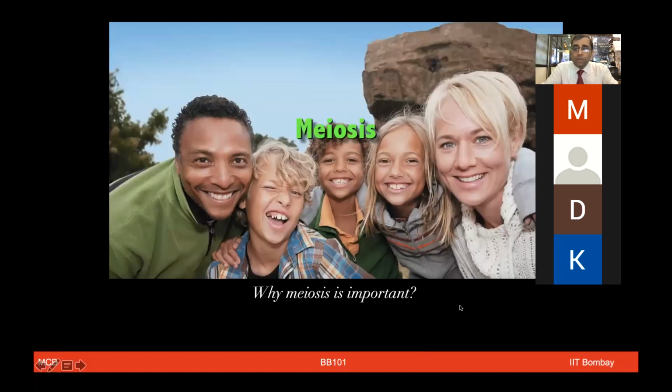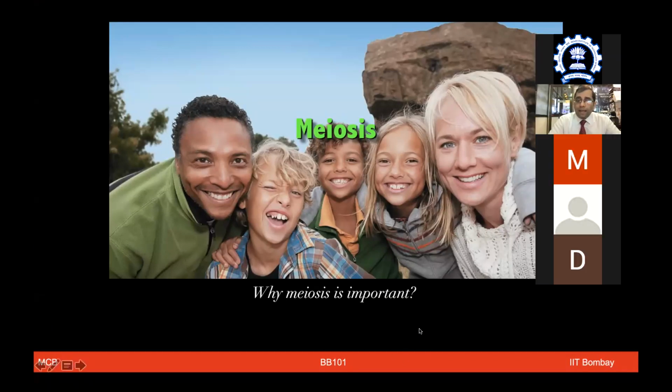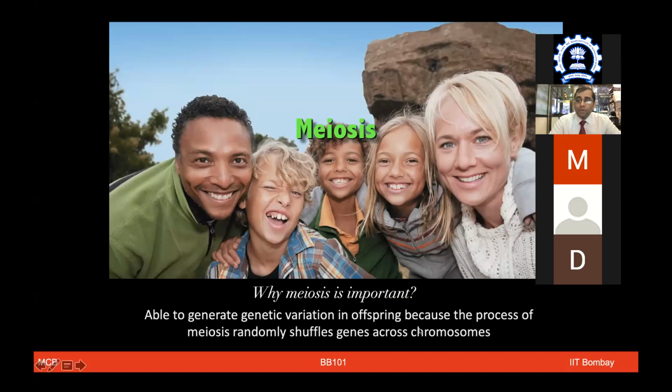What you see here is, from the same family, different children, and they look different, right? Therefore, what is important is that we are looking at genetic variations happening in the siblings of the same family. Is that because of some shuffling of the genes in the process from the parents to the children?